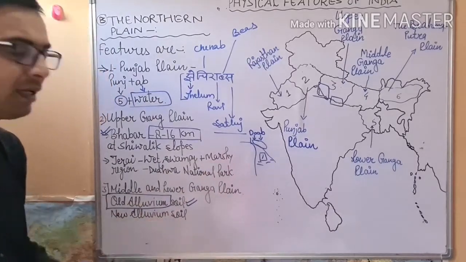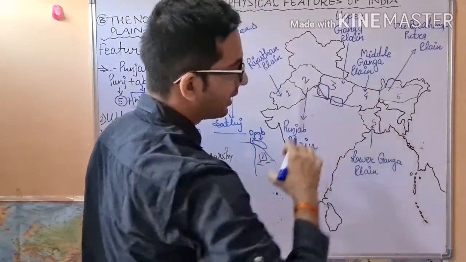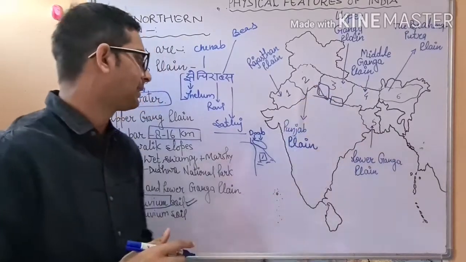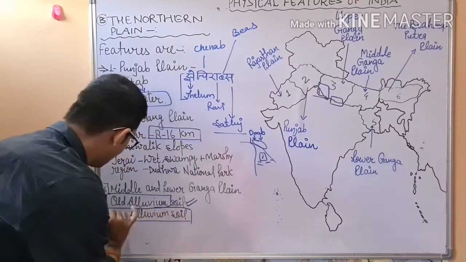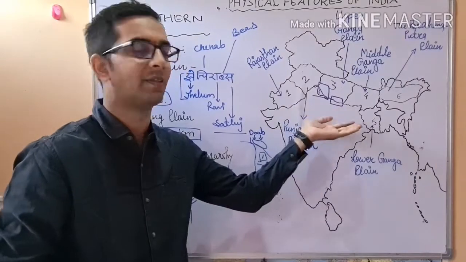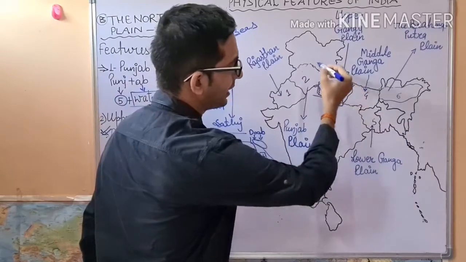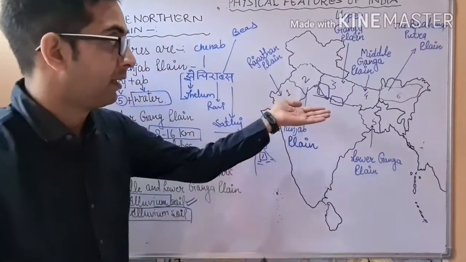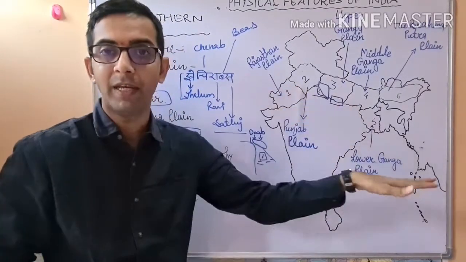The new alluvium soil is the soil which has been deposited by the main river and its tributaries. So that is considered as new alluvium soil. It means each and every year a new layer is formed with the help of the streams. When the river moves from the sloping region, it moves in an accelerated form, very fast.